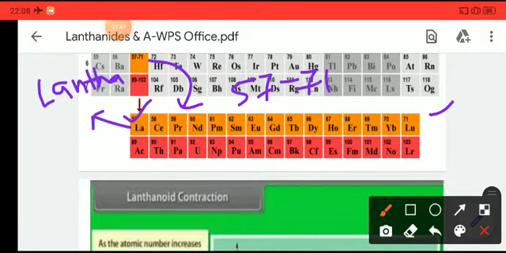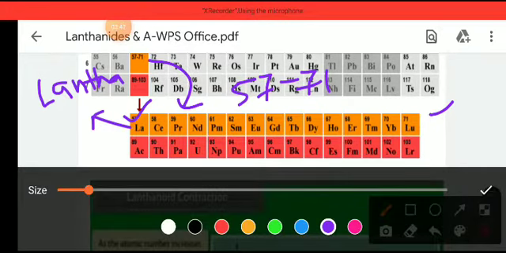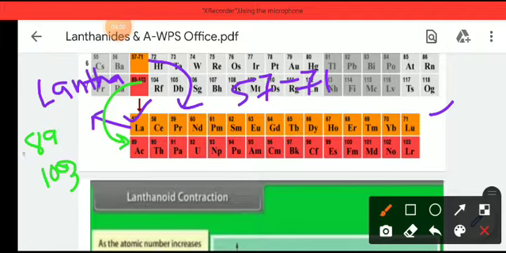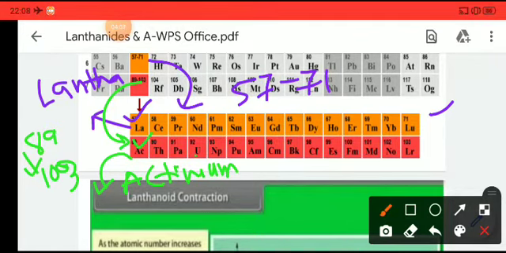For 89 to 103, we get the actinium series, starting from actinium and ending at lawrencium.